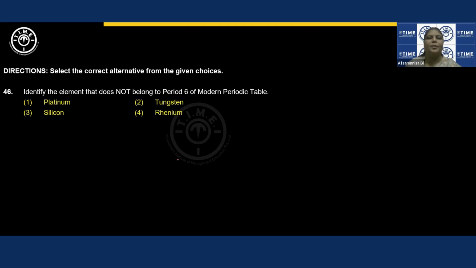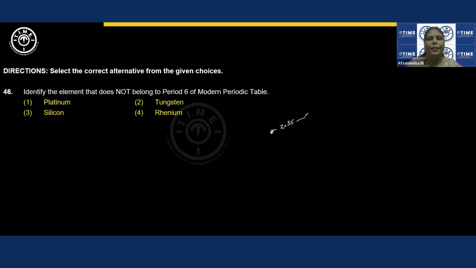Identify the element that does not belong to period 6 of the modern periodic table. Period 6 elements have atomic numbers greater than Z equal to 54, meaning from 55 it starts.